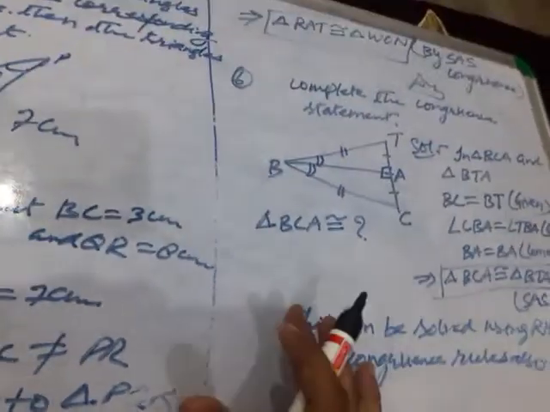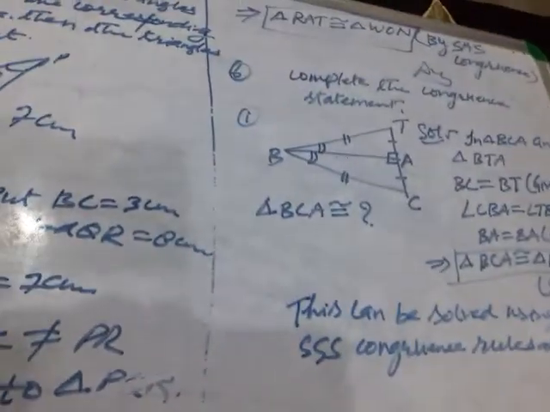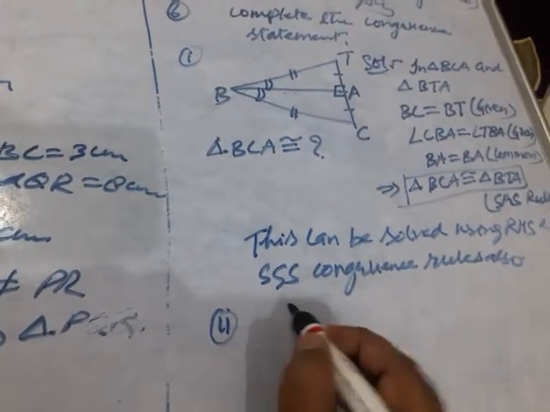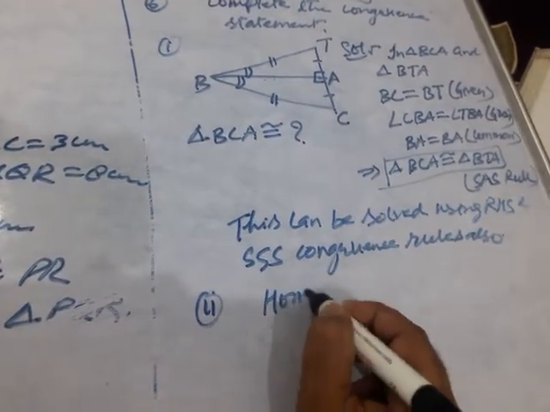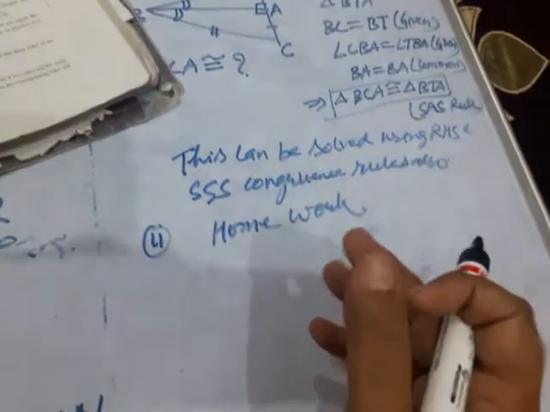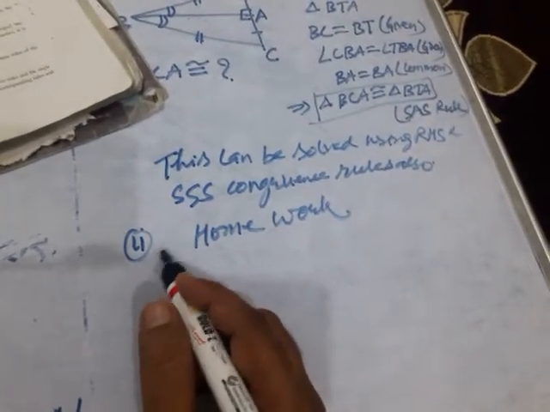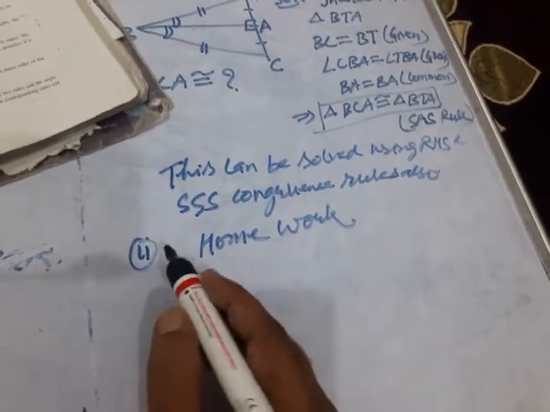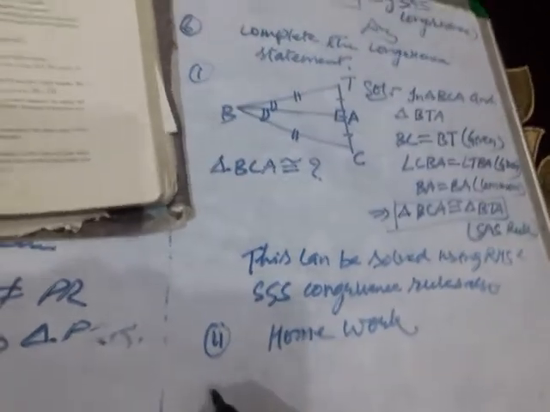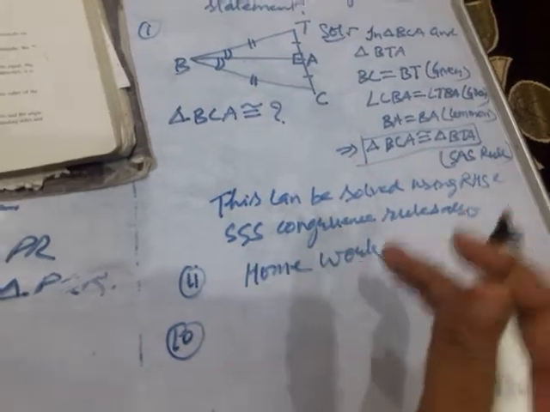Okay, children. Now let us see the second part of the question. This first part we have told. Second part you do it yourself, it is homework for you. Okay, children. Now let us see another question, question number 7. Question number 7 is an activity actually. Before that, question number 10 we will take up. Question numbers 7, 8 and 9 we will take up after 10.